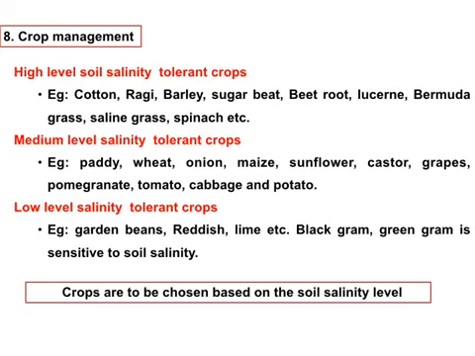Then there are medium level salinity tolerant crops like paddy, wheat, onion, maize, sunflower, castor, grapes, pomegranate, tomato, cabbage, and potato. These are the crops grown in medium level salinity condition. Then low level salinity tolerant crops like garden beans, radish, lime, black gram, green gram. These crops are very sensitive to salinity, so we can grow them in low salinity areas. We can choose according to the soil salinity level.